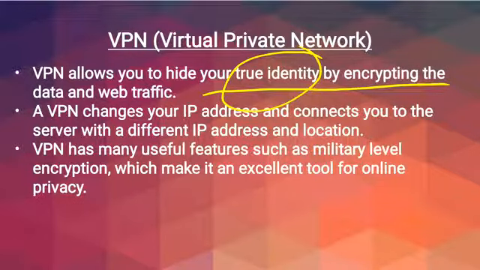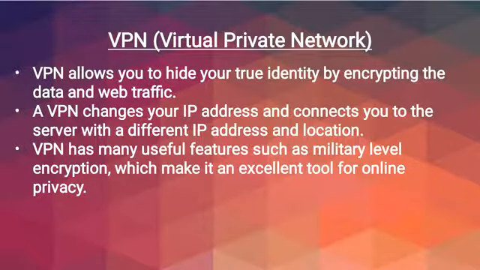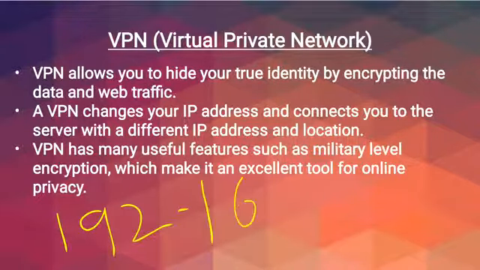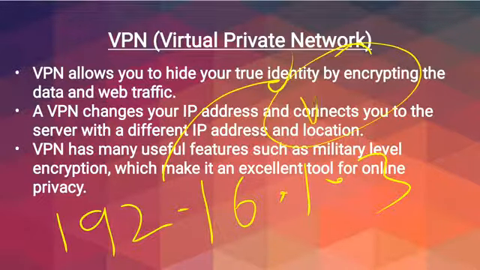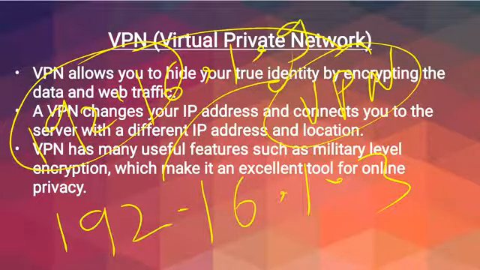A VPN changes your IP address and connects you to a server with a different IP address. So what happens in this, suppose your computer has the IP address 192.16.1.3. When you connect your computer with a VPN, it converts your IP address into a new IP address that can be 192.168.1.9, 1.12, 1.18, and so on.